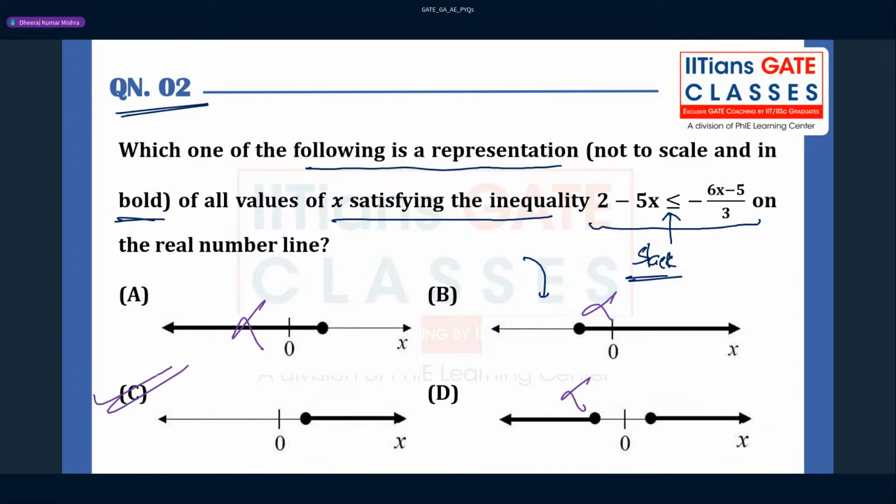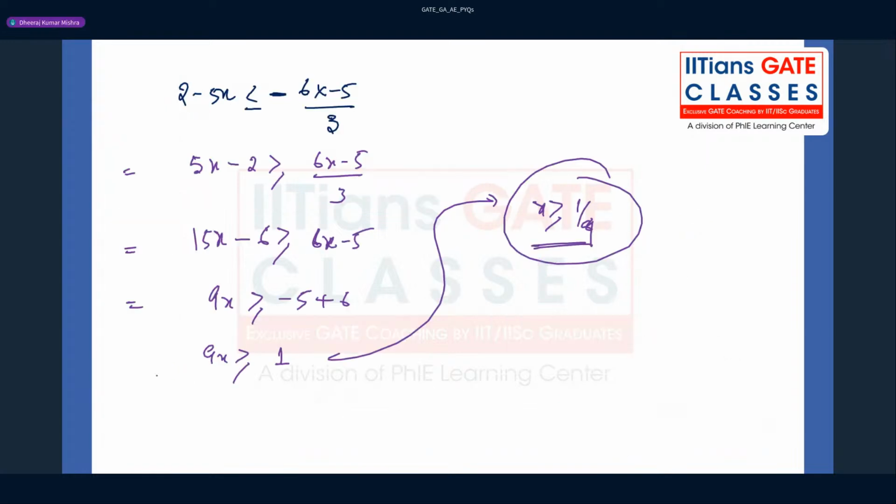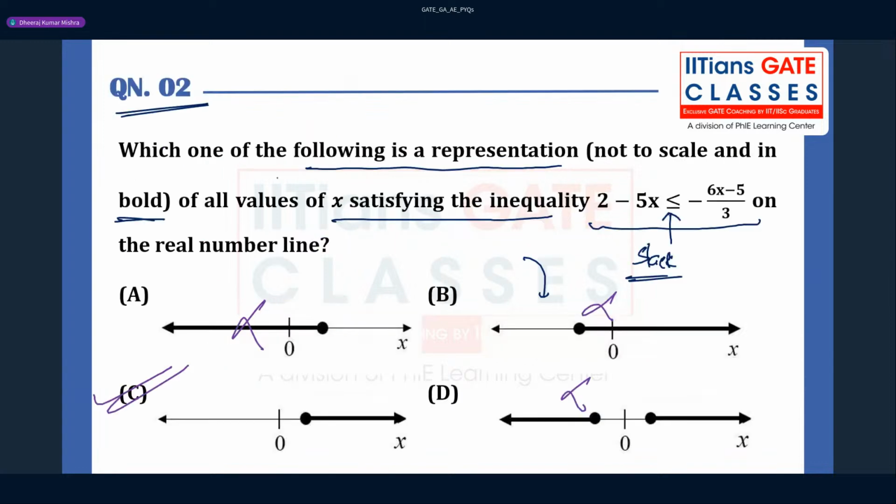Okay. So we'll move to the next question. So this was a very simple question, and these kinds of questions are expected in the GATE exam. Whatever theory we have learned, everything is matching with the questions asked in GATE. So it is good news for us. In the upcoming GATE exam, we will get similar questions. If the questions we are going to face match with the theory we have learned in the class, we can do it. Fine.